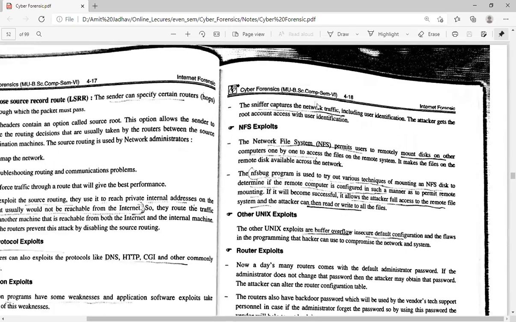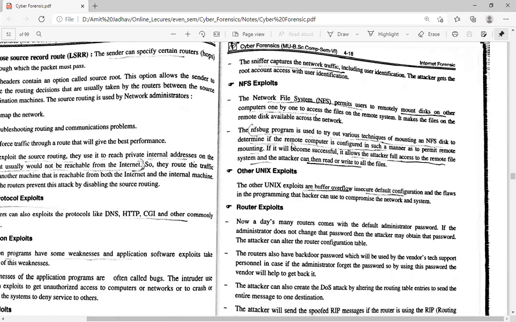The sniffer captures the network traffic, including user identification. The attacker gets root account access with the user identification. Whenever the attacker creates the sniffer, the attacker uses different users' identities, so no one can identify the attacker.